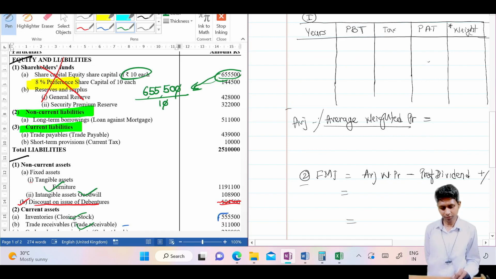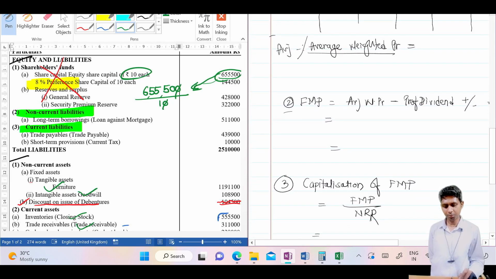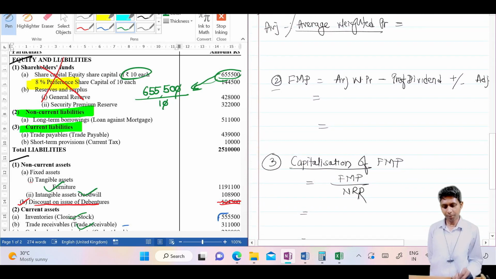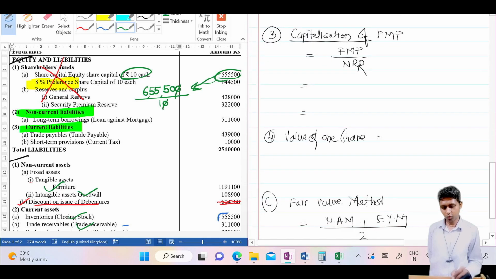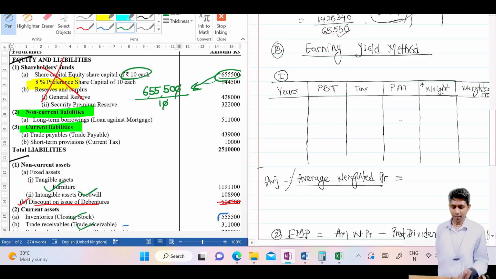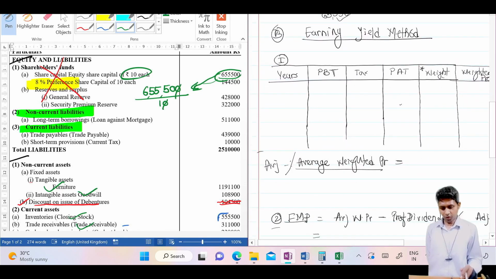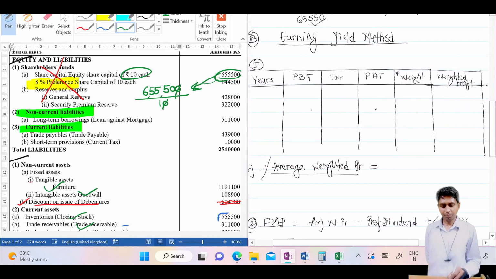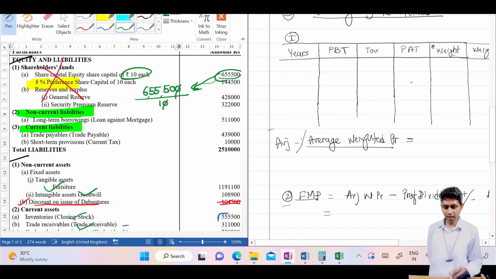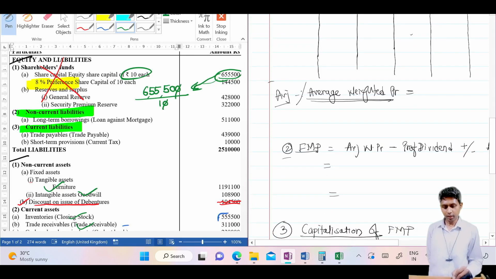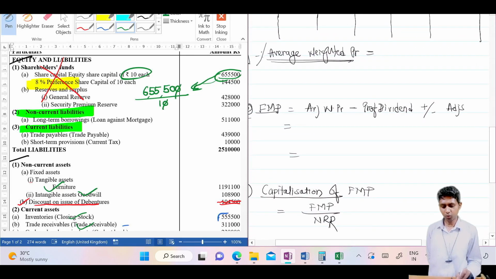In the second step we calculate FMP, future maintainable profit. In the third step we capitalize this FMP, and in the fourth step we calculate the value of one share. Okay, the format is very simple: years, PBT, tax, profit after tax, weight and weighted profit, and then average weighted profit, average or average weighted. Then FMP, future maintainable profit. How do we calculate?